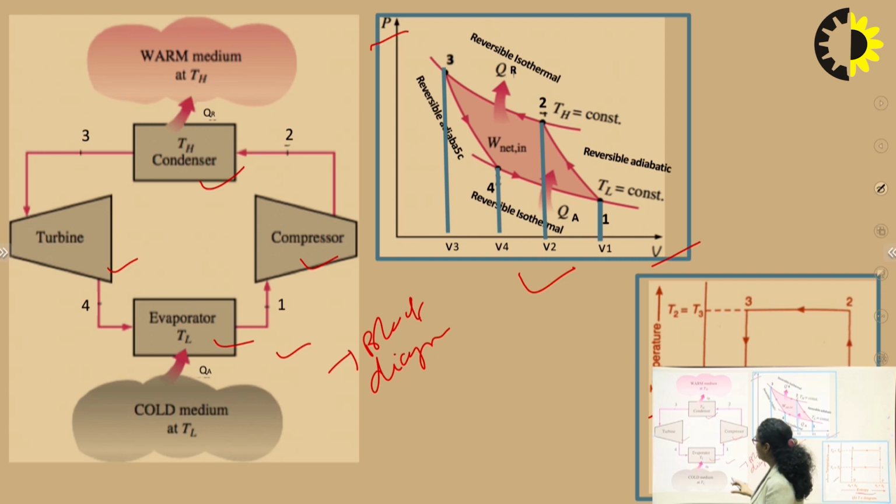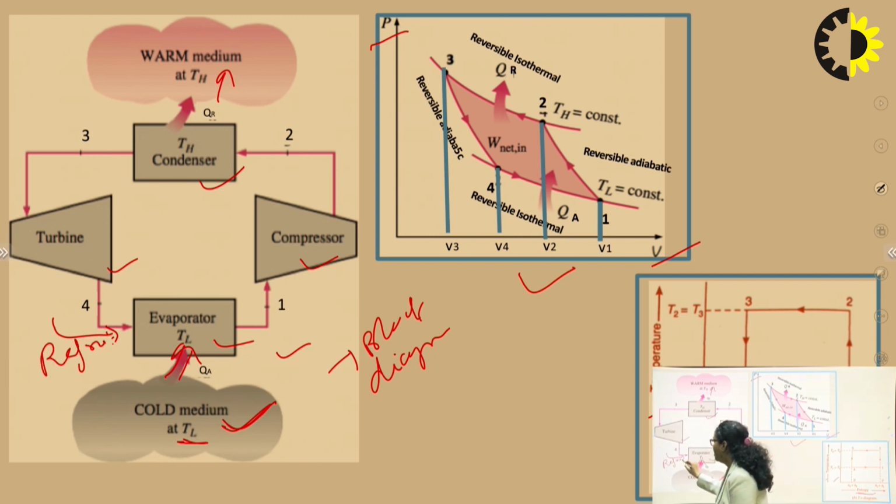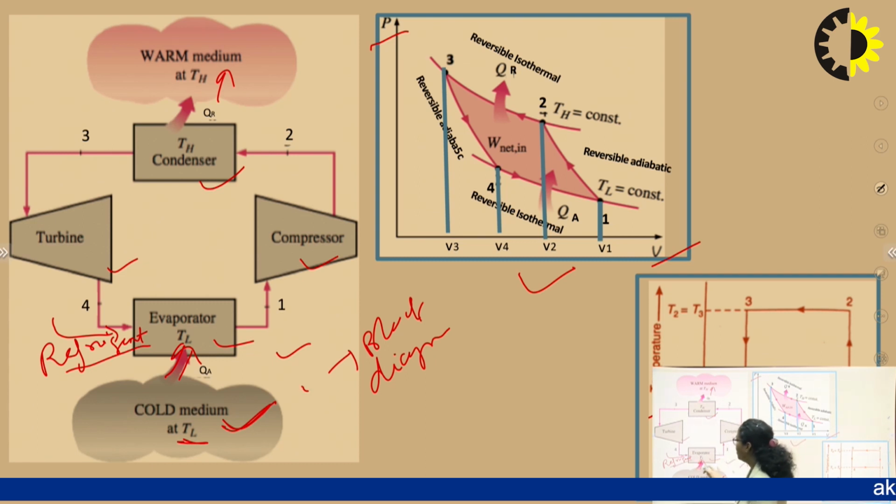So what is happening here? As we are talking about the reversed Carnot refrigerator, our objective is to maintain the cold body temperature, here TL. Say the lower body temperature is TL. So now we have to extract heat from this cold body, then transfer it to the surroundings. In this way we can maintain the cold body temperature. So what is happening? We take the refrigerant that is coming from here. Refrigerant is nothing but the fluid that we are using to extract the heat from the cold body.